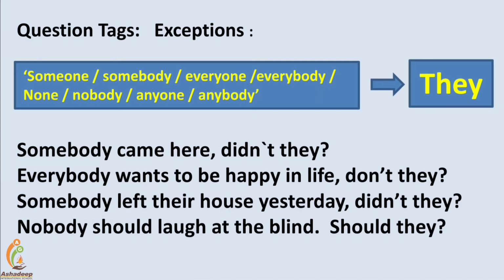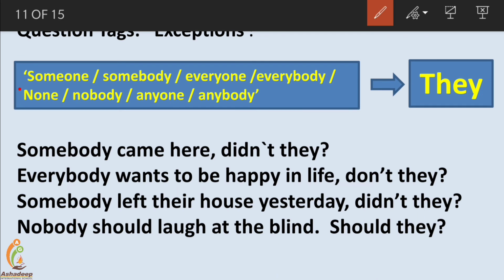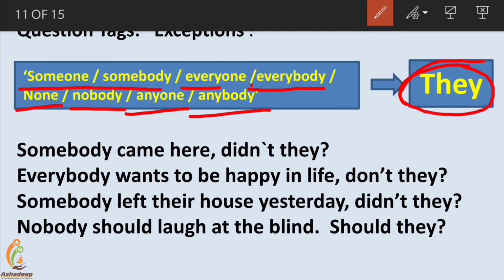In case of subject someone, somebody, everyone, everybody, none, nobody, anyone, anybody, the pronoun they is used. Here is the example. Somebody came here. First of all, it's positive, so the question tag will be negative.